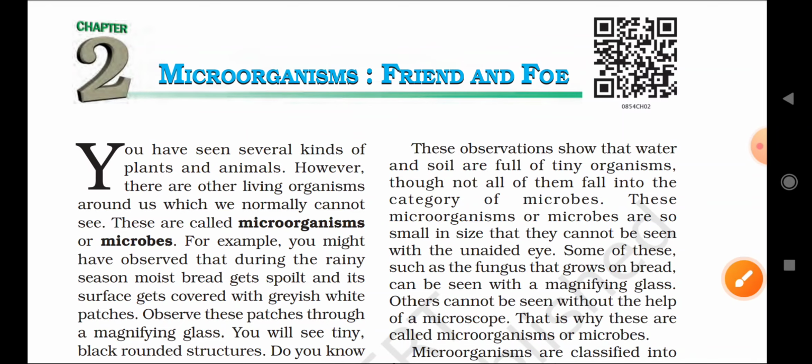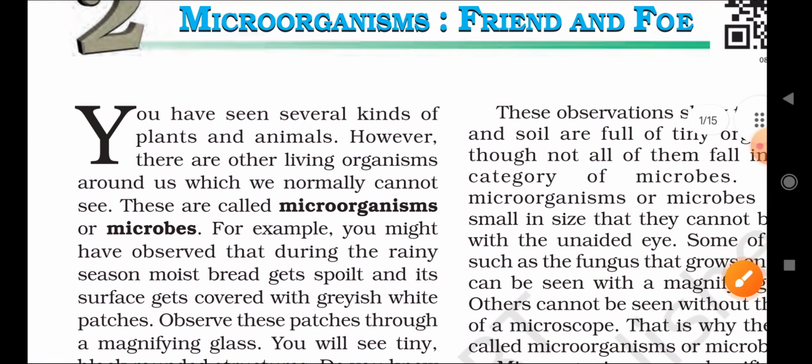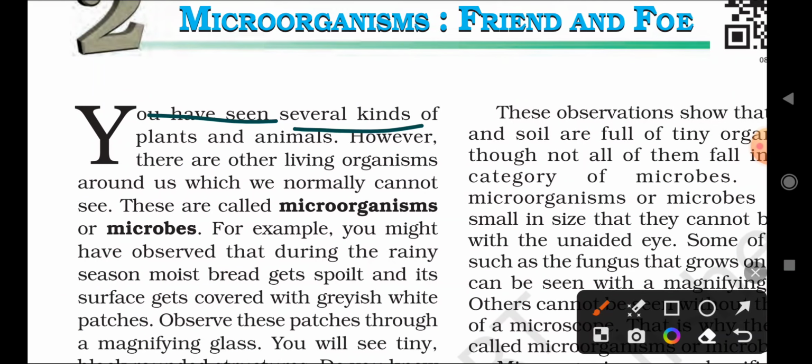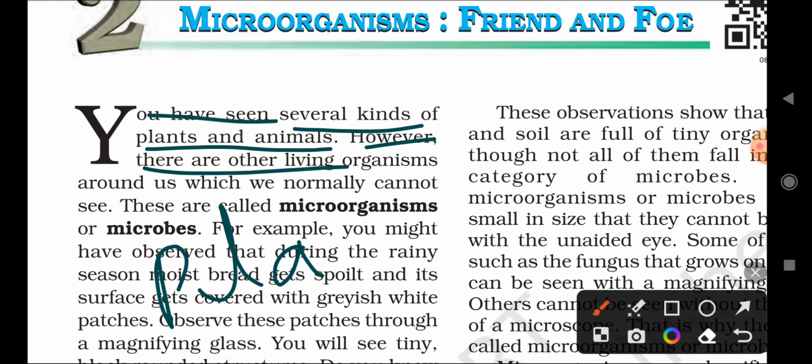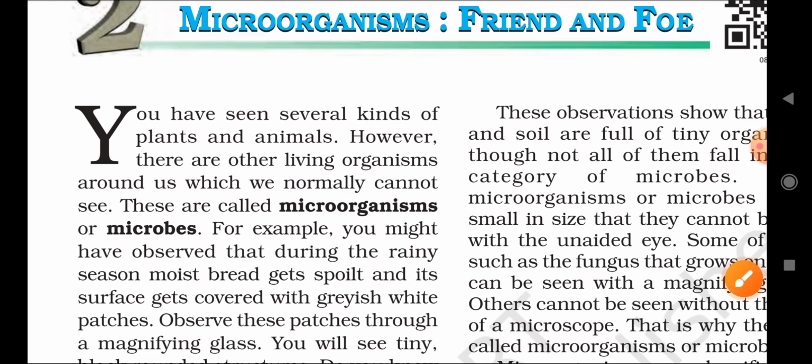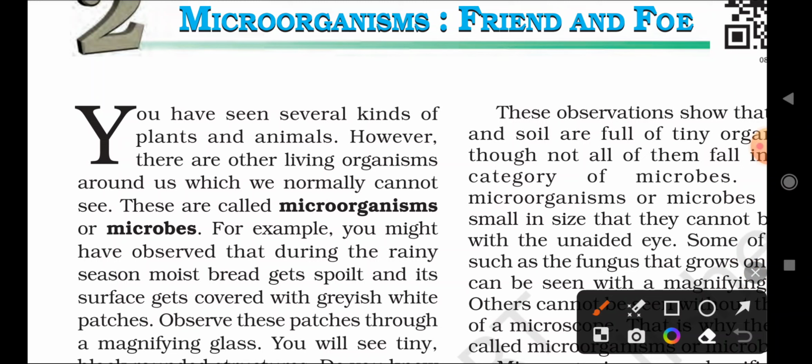You have seen several kinds of plants and animals, correct? Whenever you look around you, you will observe several kinds of plants and animals, right? However, there are other living organisms around us which we normally cannot see. We can observe different kinds of animals and plants, but some organisms we cannot see with our eyes, meaning with naked eyes, right?